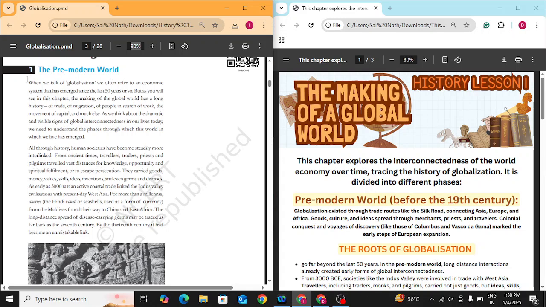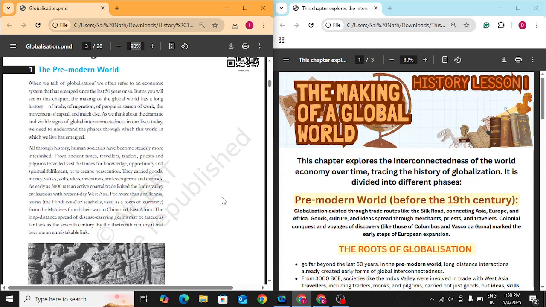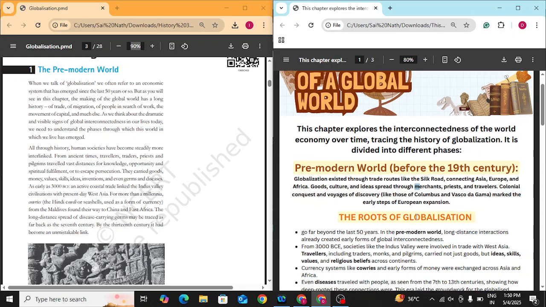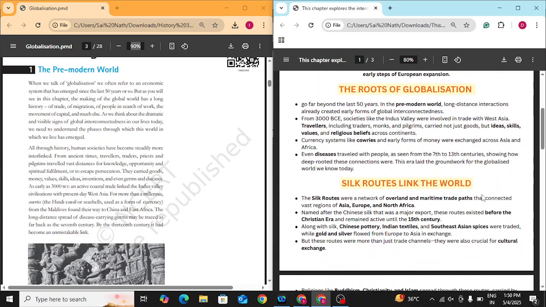In this part, we are discussing the roots of globalization. We are saying that globalization existed before modern transportation came into being. Before modern transportation, globalization had already started. In the pre-modern world, long distance interactions already created early forms of global interconnectedness.